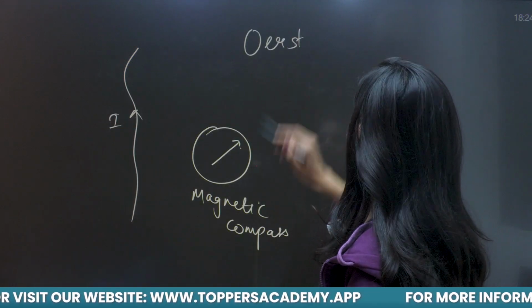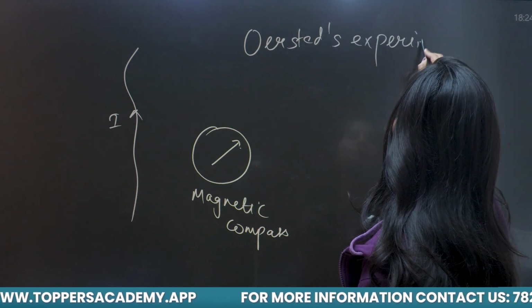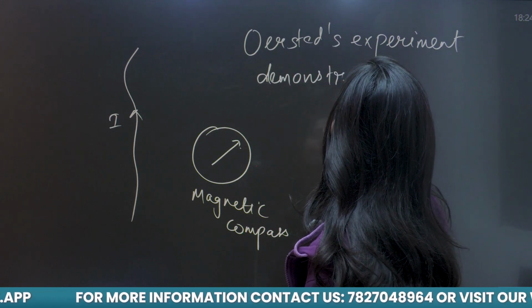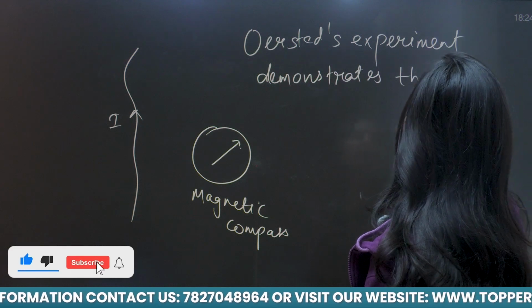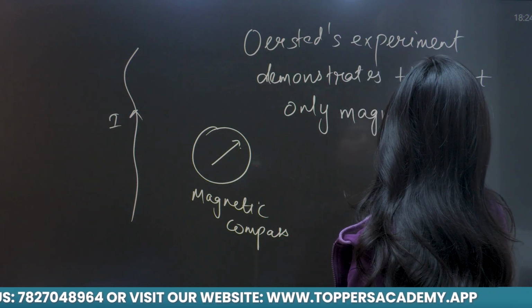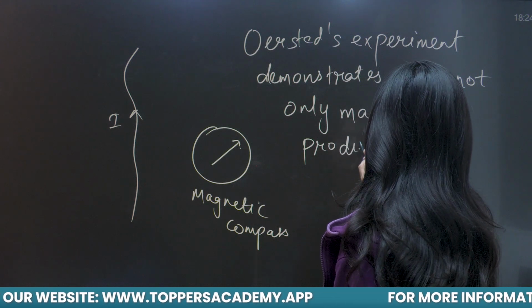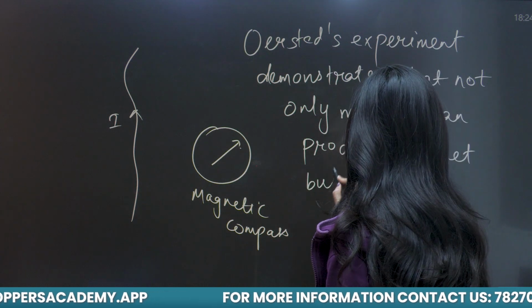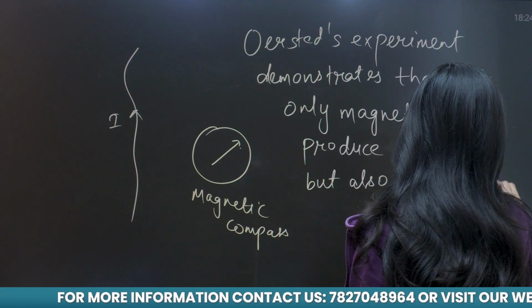Oersted's experiment demonstrates that not only magnet can produce magnetic field, but also a current carrying wire.